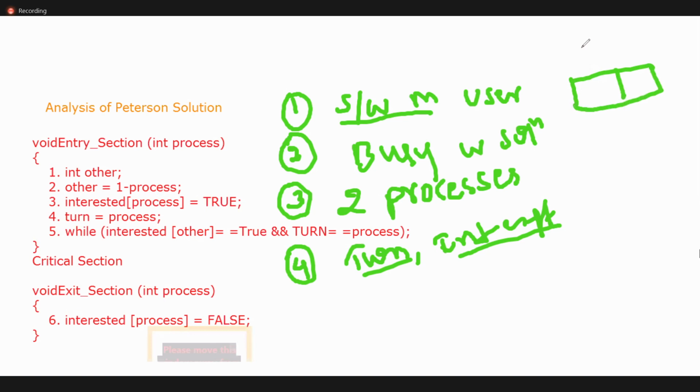Let us say this is process 0. In the Peterson solution, we will use only two processes. Let us say this is P1. And one more point I forgot, we can also use a Boolean variable, Boolean in the sense true or false.